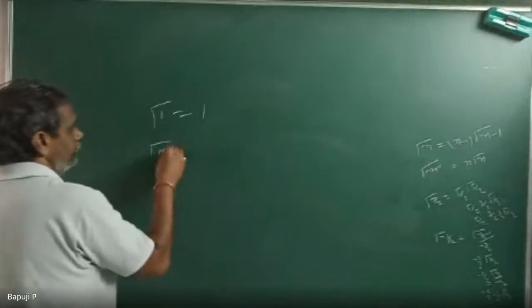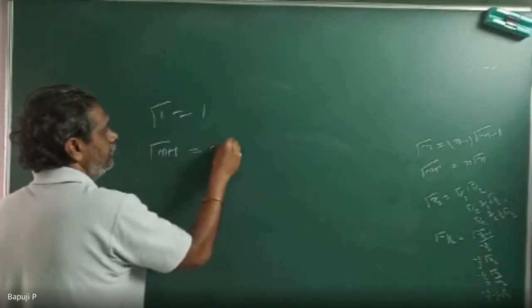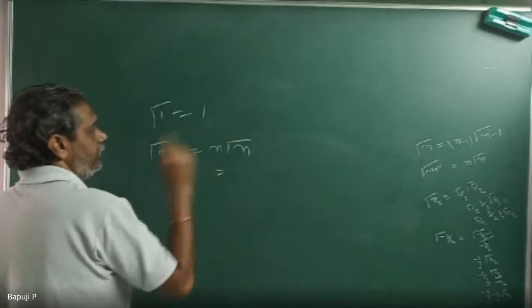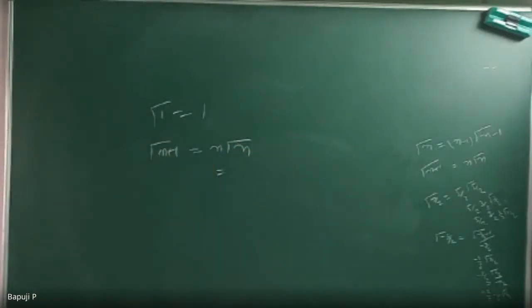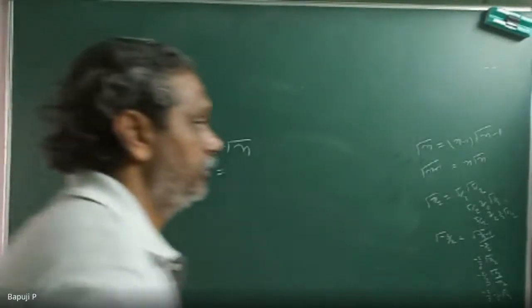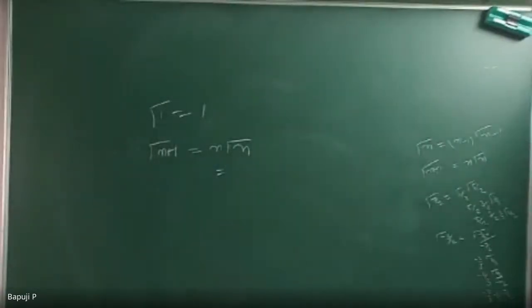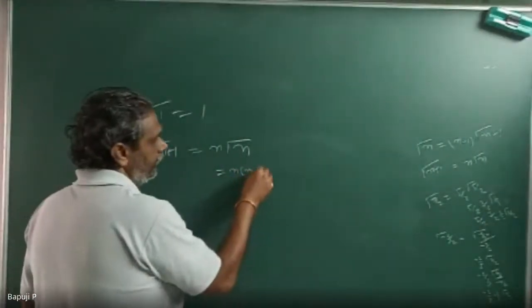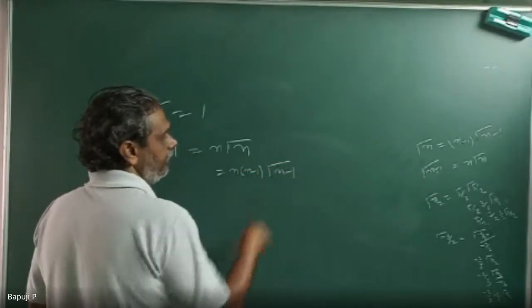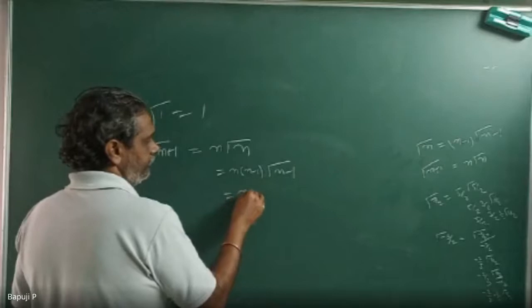Gamma of n plus 1 is equal to n gamma n. See, this gamma n, again using this formula, how can you write? Gamma n plus 1 you are writing n into gamma n. The same formula I can use. Gamma n, how can you write? n minus 1 into gamma of n minus 1. So what you get? n into n minus 1 into gamma of n minus 1. Then again, if you write, what you get?